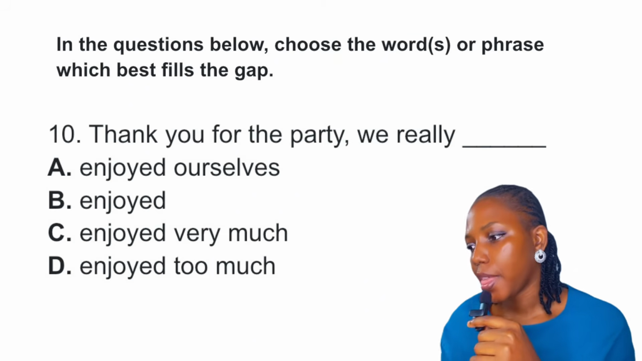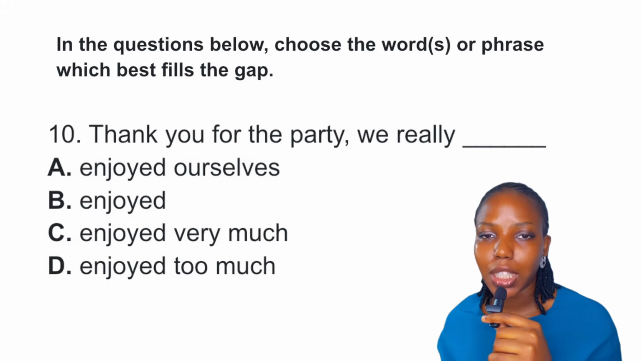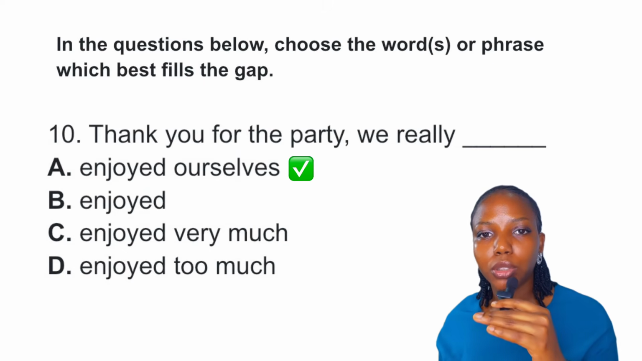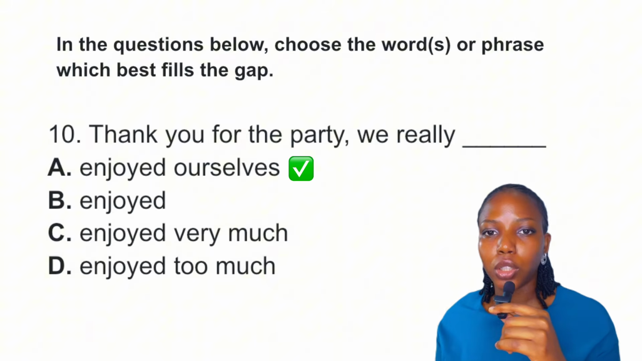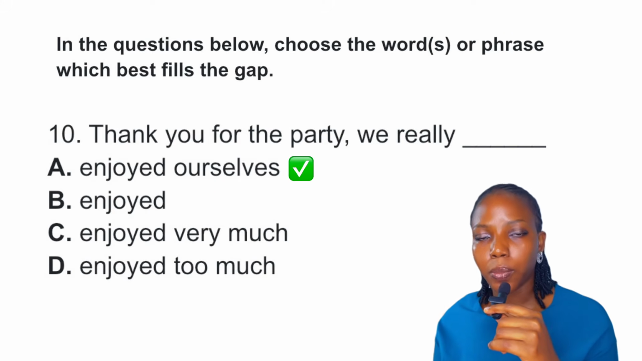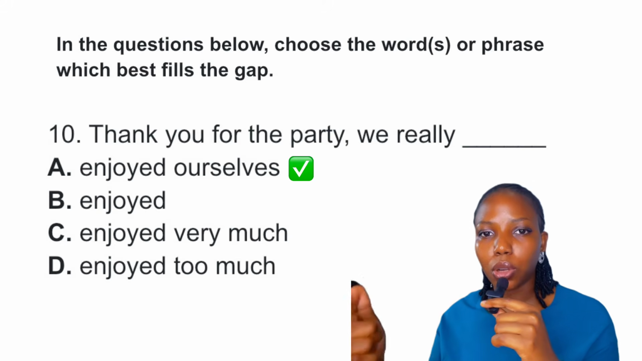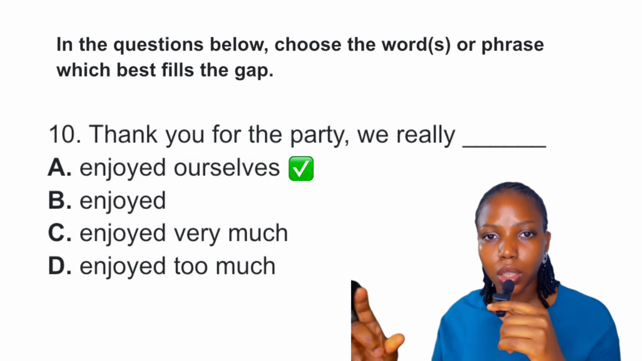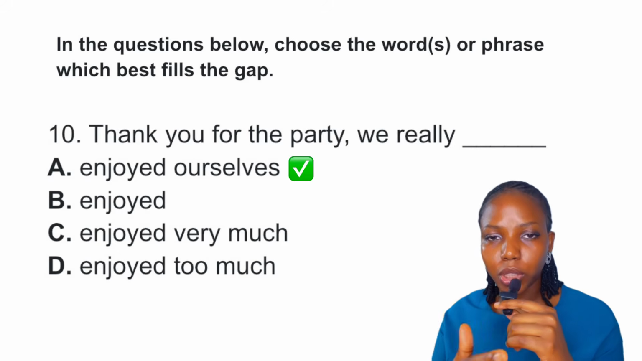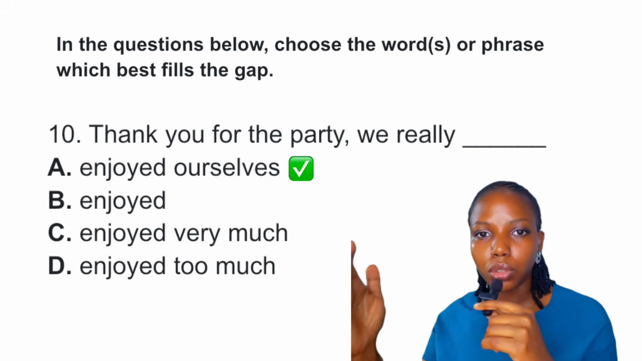Question 10. Thank you for the party, we really dash. The best answer to this question is "enjoyed ourselves." Compared to other options, option A sounds complete and natural. So let's talk about reflexive pronouns. Reflexive pronouns are pronouns that reflect self, and they are used when the subject and the object are the same. In this context, we see "we." We are both the subject and the object: people enjoying the party and having a good time.